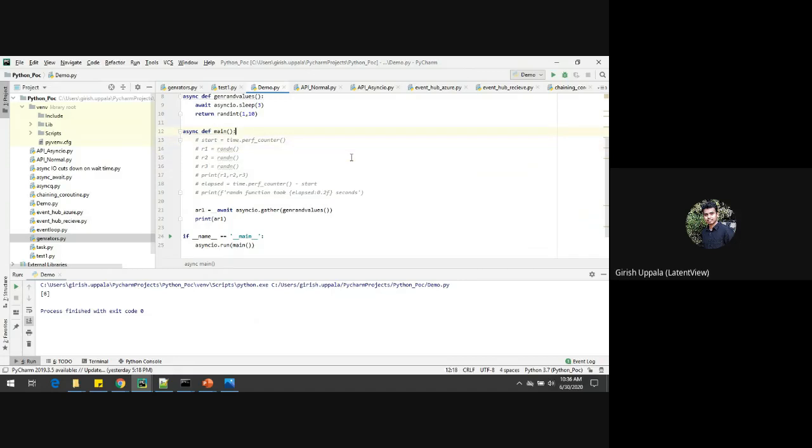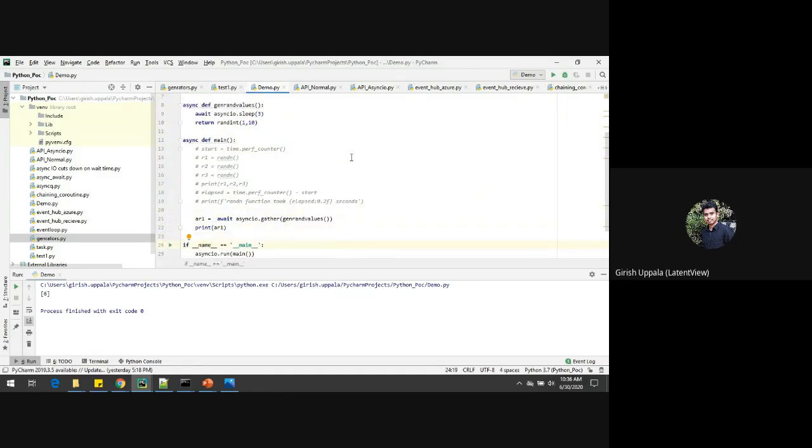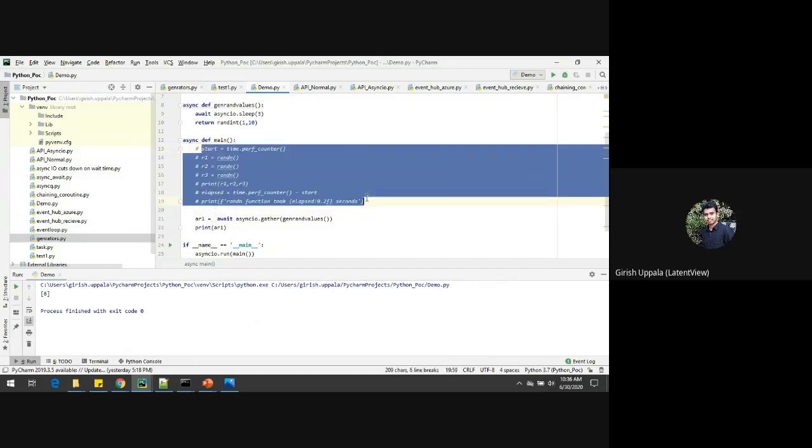Okay. So it took 3 seconds or what? We have to find out the timings, so how much time it is taking. When I executed in synchronous process, if I call 3 times, it has taken 9 seconds. So the same applies here. I'll do the same thing here. So how much time is it going to take?